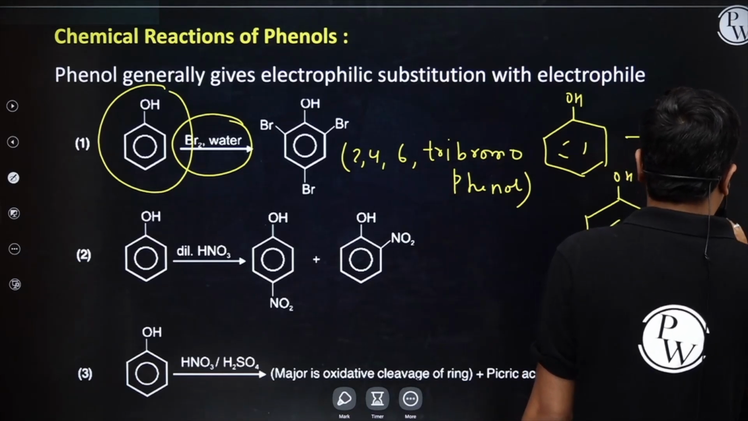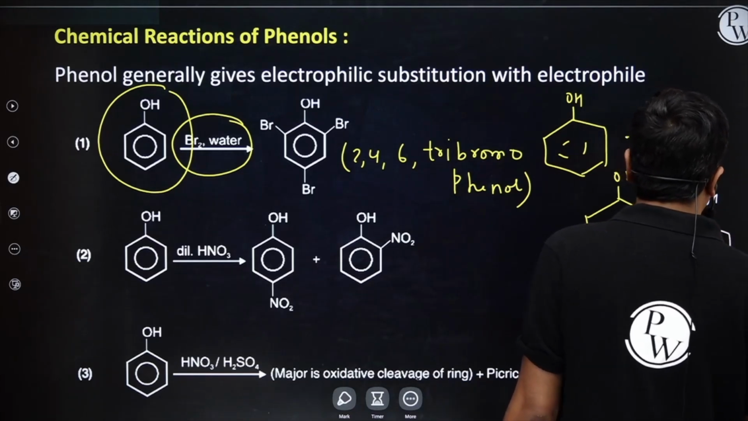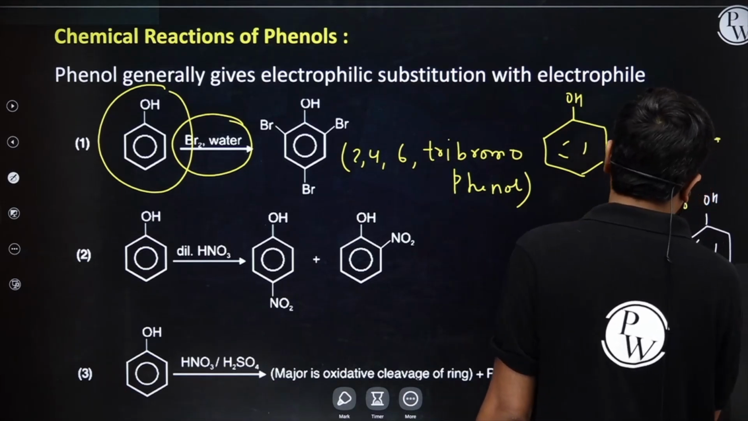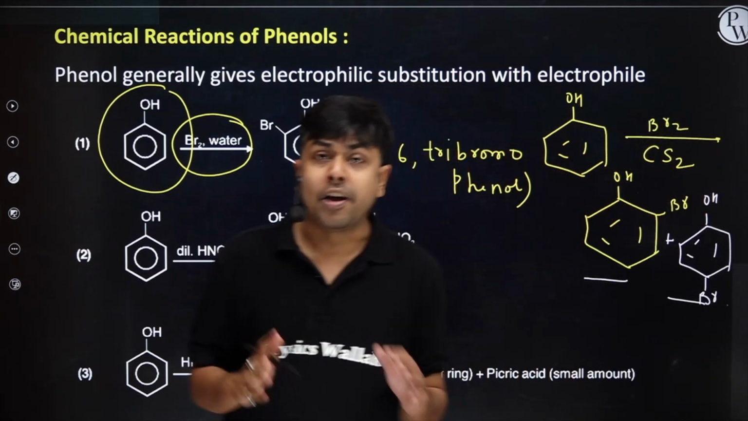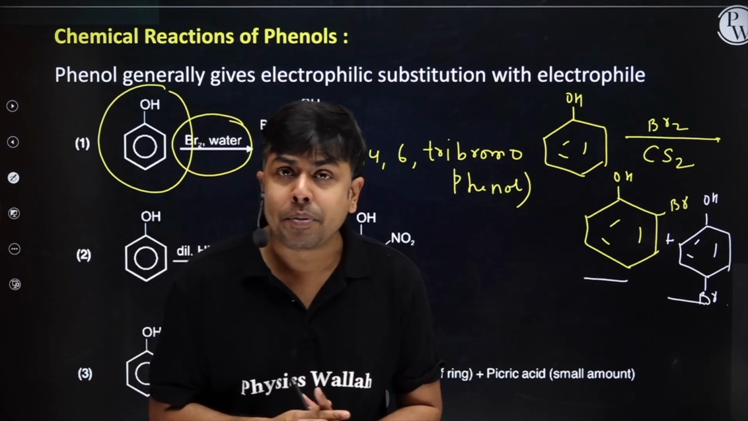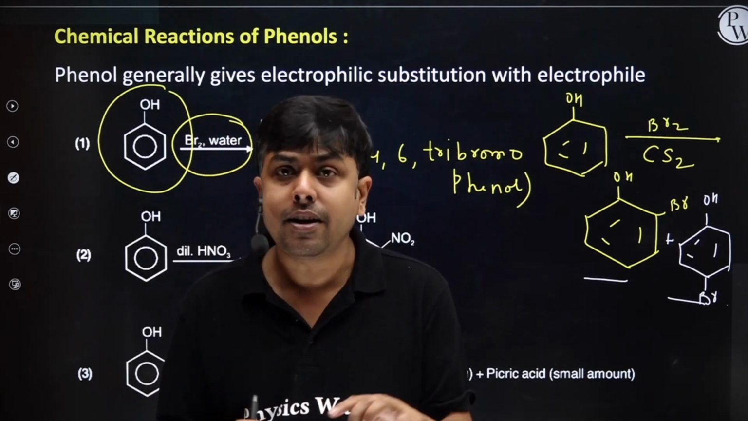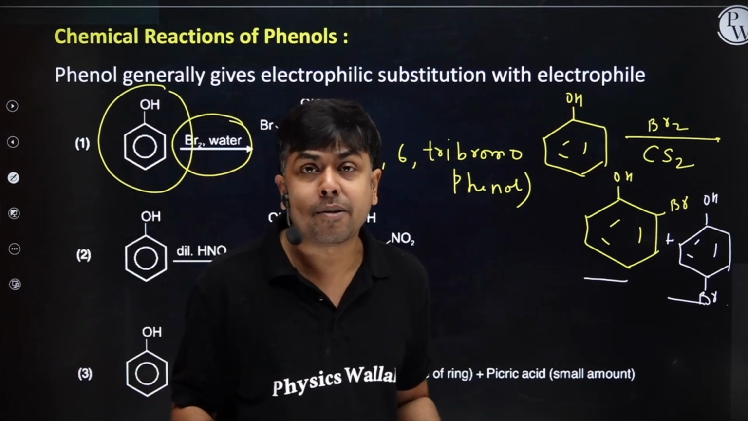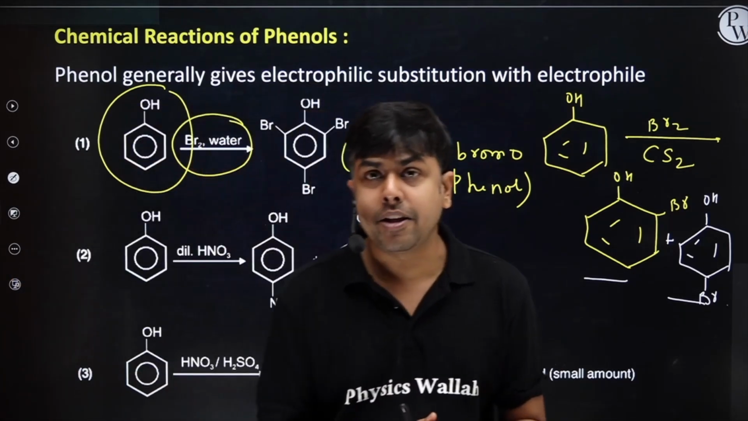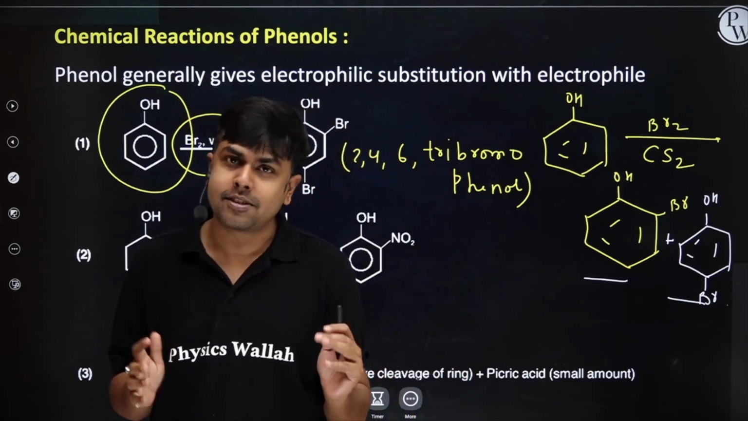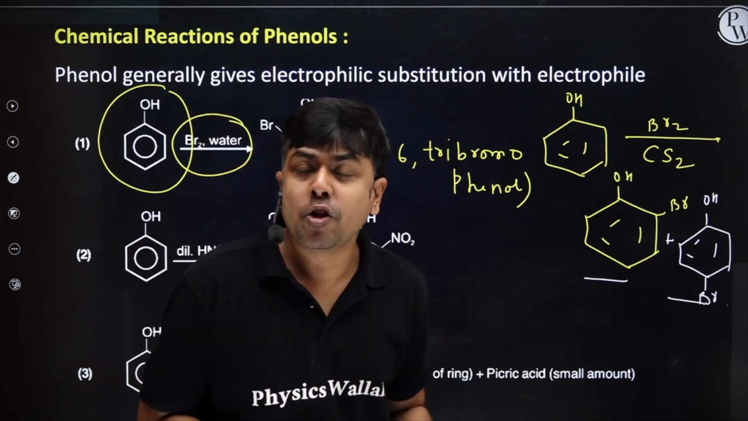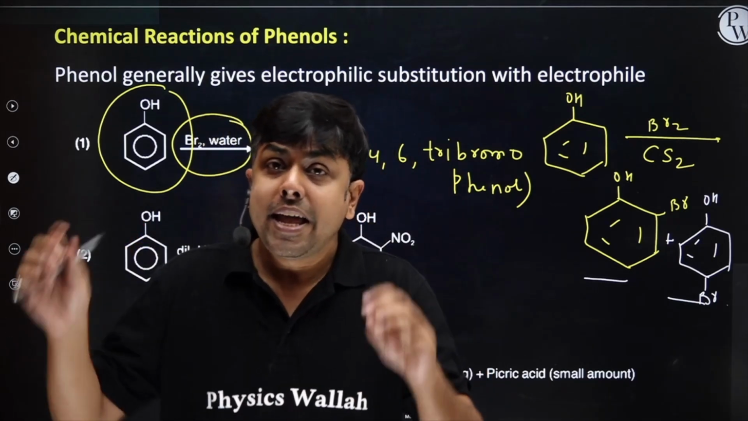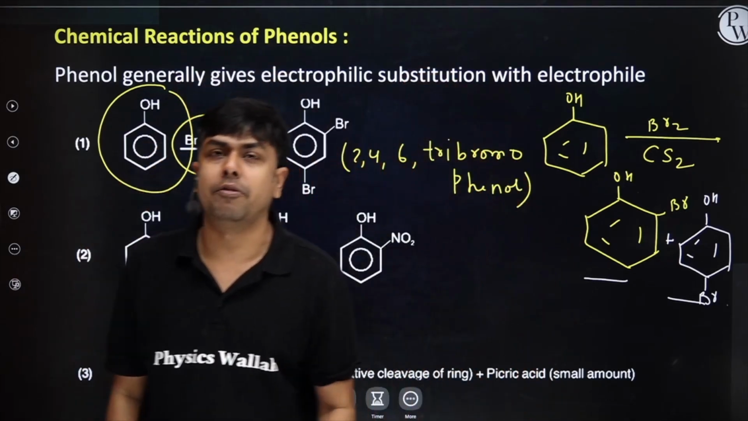This one. OH and Br getting placed at para position. So phenol on treatment with bromine in the presence of polar solvent, I will have all ortho and para positions getting occupied by bromine. I will have precipitation of 2,4,6-tribromophenol.